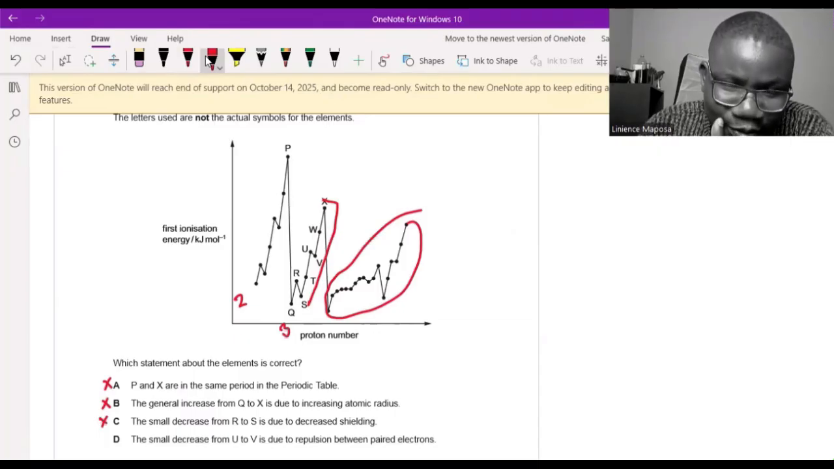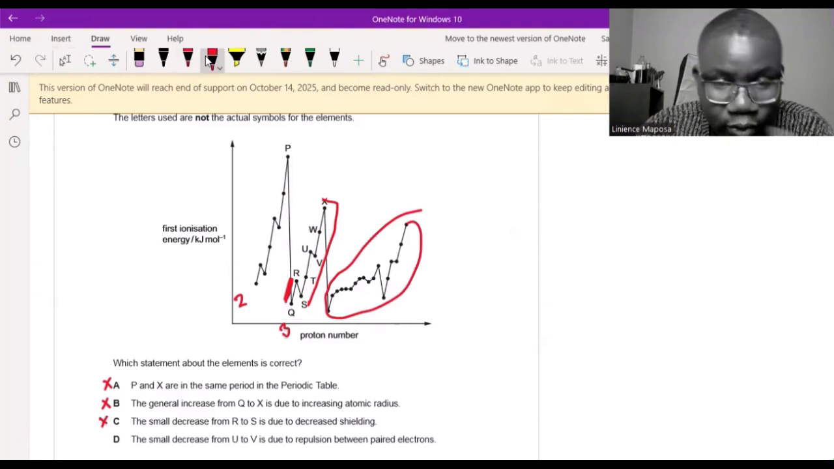This one is period 3, this one is period 2. So this will be the 3s orbital, and this is 3p. Half of 3p is at U. So at V, we start pairing. So the spin pair repulsion, answer is D.